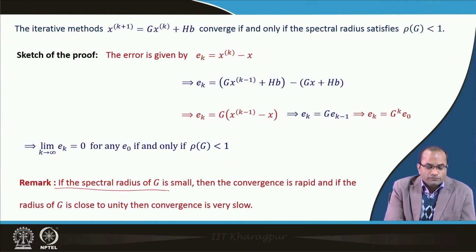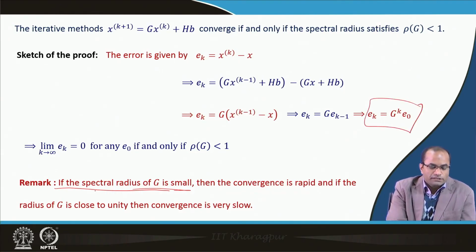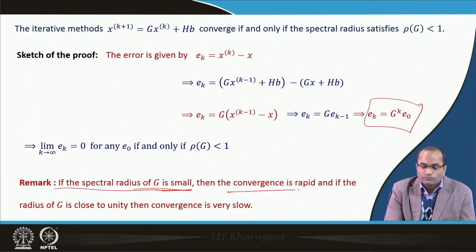There is also an implication from here: if the spectral radius of G is small, then the convergence is rapid, because the error is written in terms of G power k E naught.